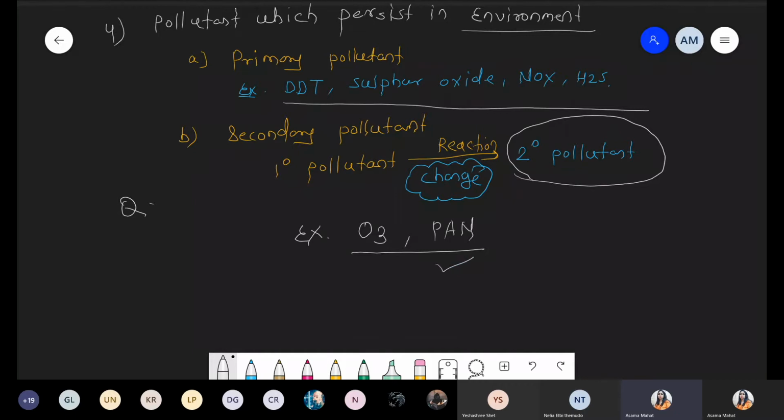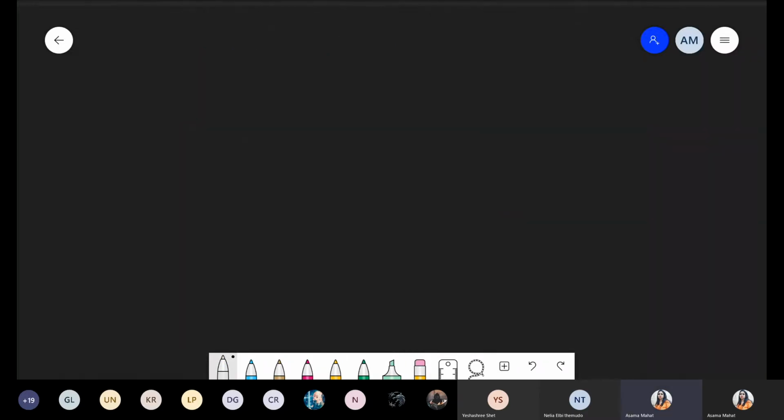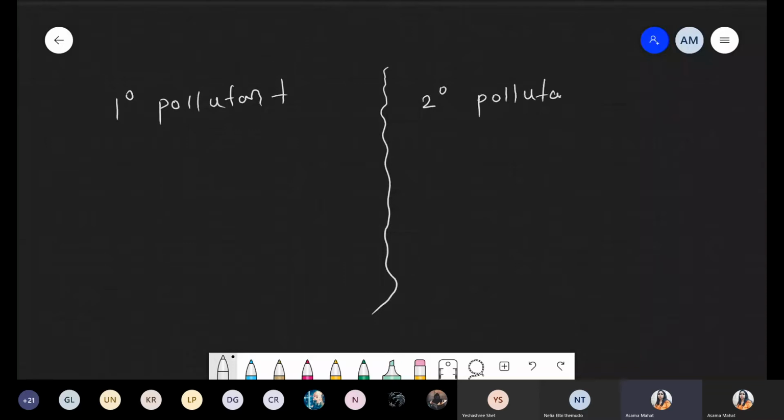Okay. Now today we are talking about what is exactly the difference between the primary pollutant and the secondary pollutant. Here we compare the first part, primary pollutant, with the second part, that is secondary pollutant. Both of these are toxic. Definitely these are toxic.